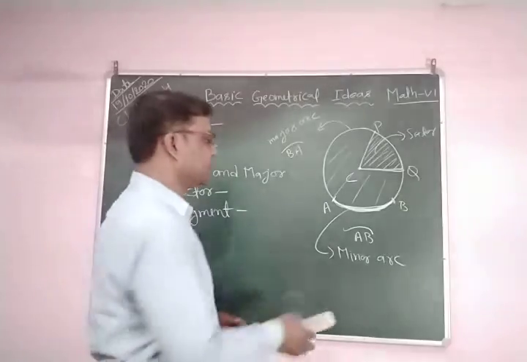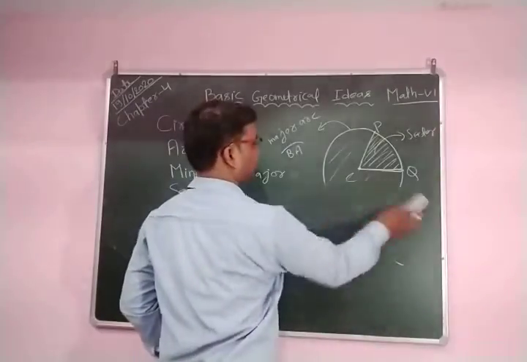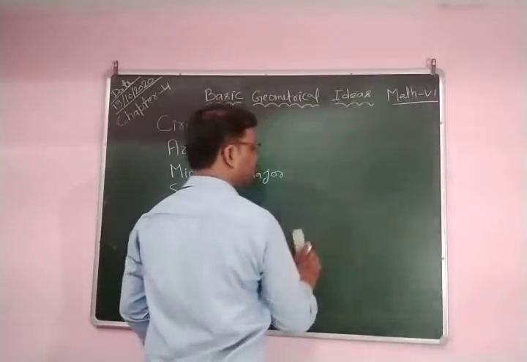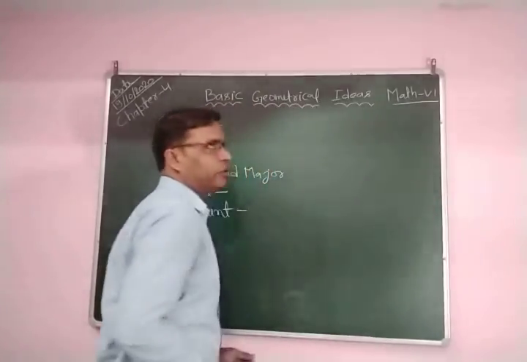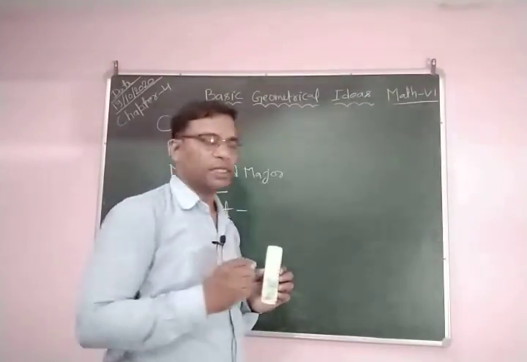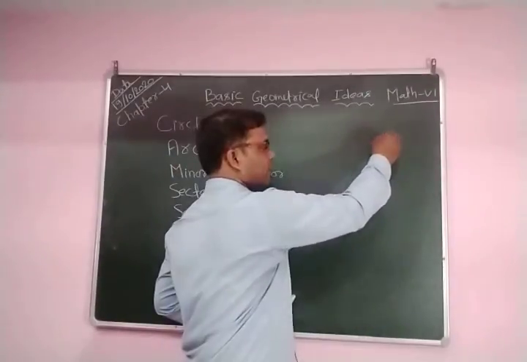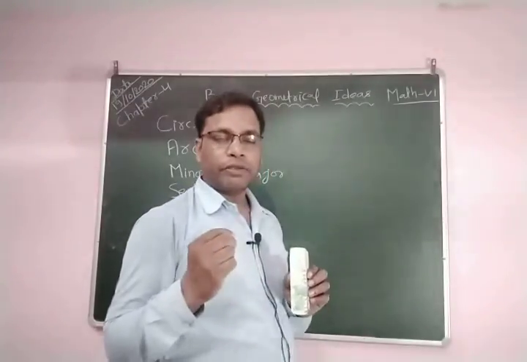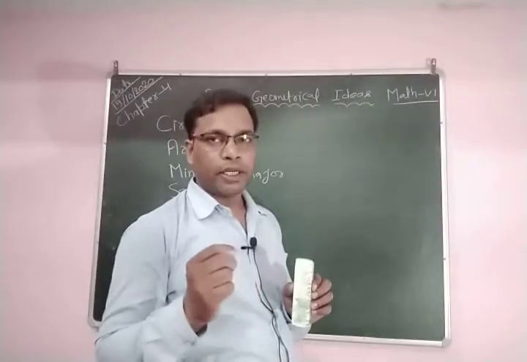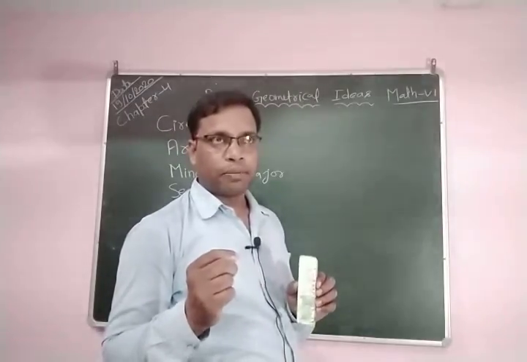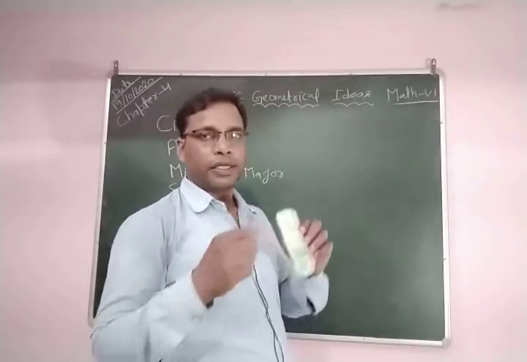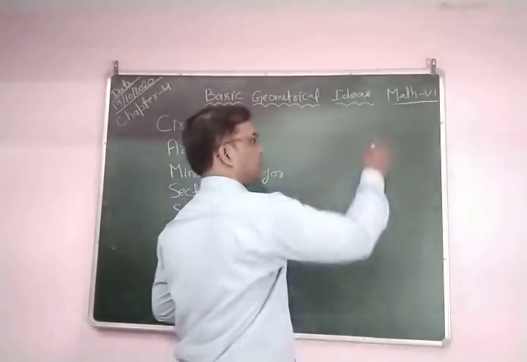Okay, again see. A sector is a circular region which is bounded by an arc and its two radii. The smaller part of the region is called the minor sector, and the greater part is called the major sector.